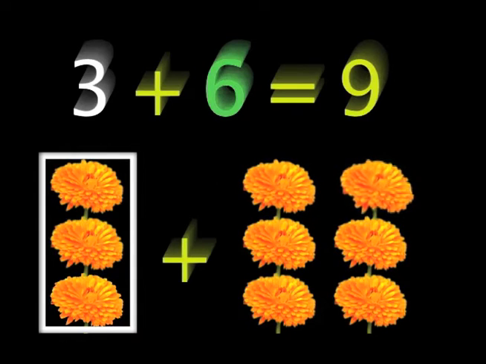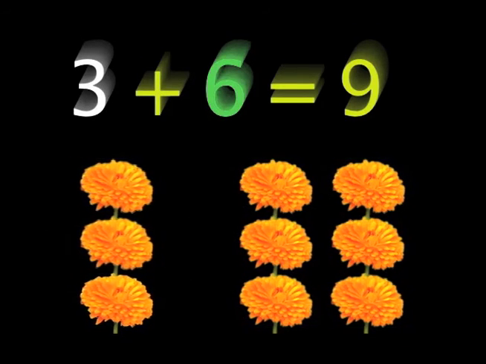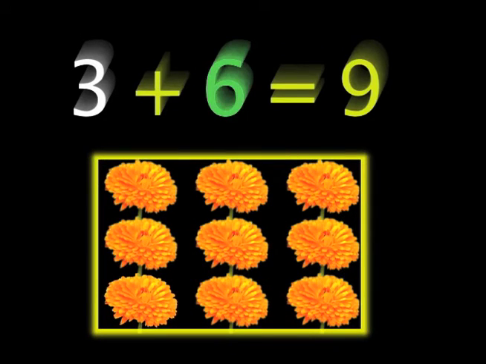This is a group of 6 marigolds. If I put them together, it makes 9 marigolds. So 3 plus 6 equals 9.